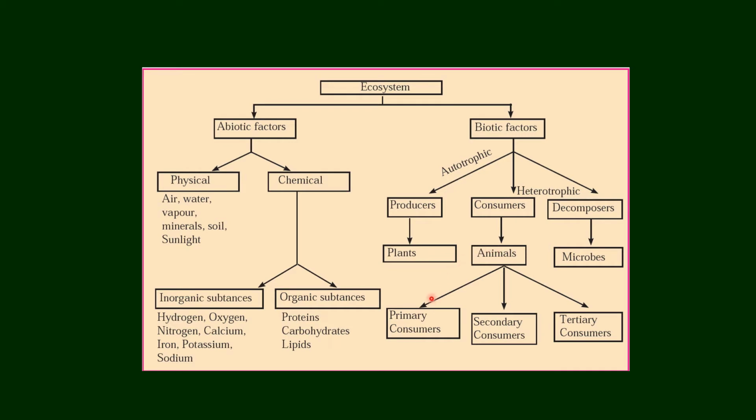They can be further classified into primary, secondary and tertiary consumers. Decomposers are nothing but microorganisms that live upon dead and decaying matter. So all these and their interaction constitute an ecosystem. Hopefully children, now you have a broad view of what is meant by an ecosystem.